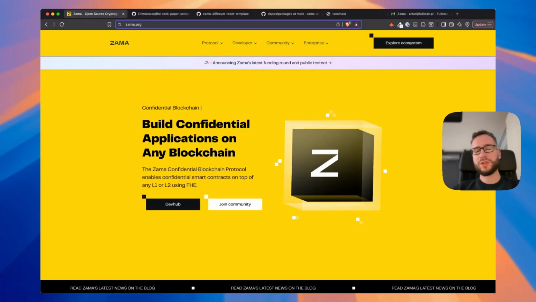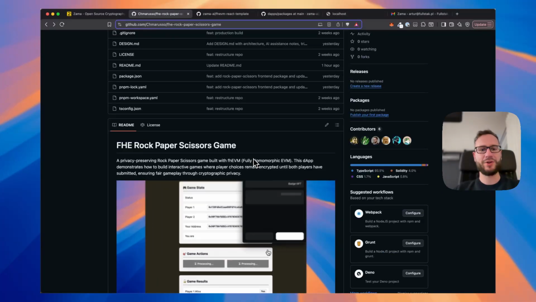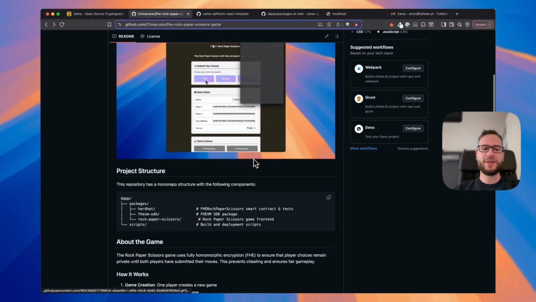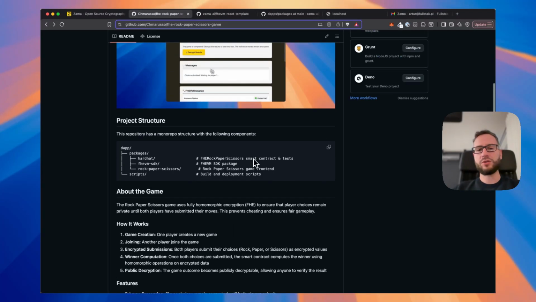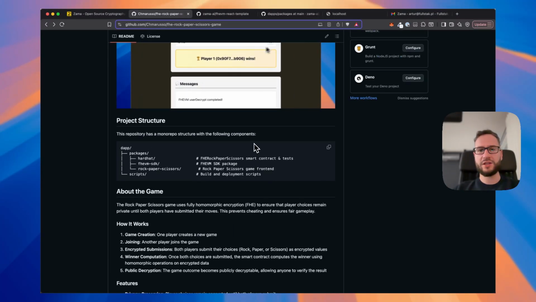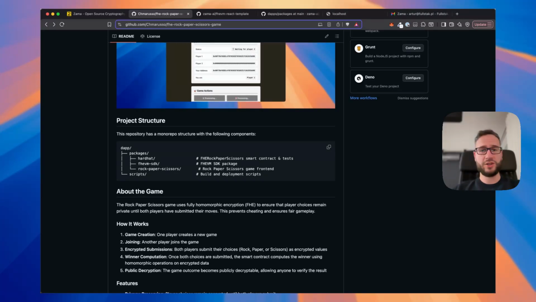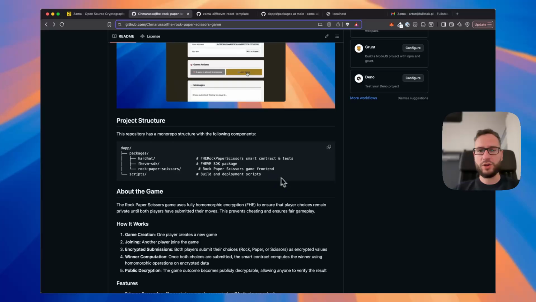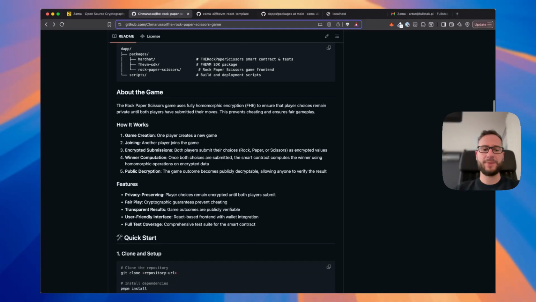So in this video, I would like to show you a simple application that I made. It's a rock, paper, scissors game, but implemented with ZAMA, the fully homomorphic encryption framework protocol. If you would like to check out this application, it's linked down below, so you can check the code on GitHub and just play with it locally on your machine. But now I will go through this application, what I did, how this works, and actually what problems it solves.